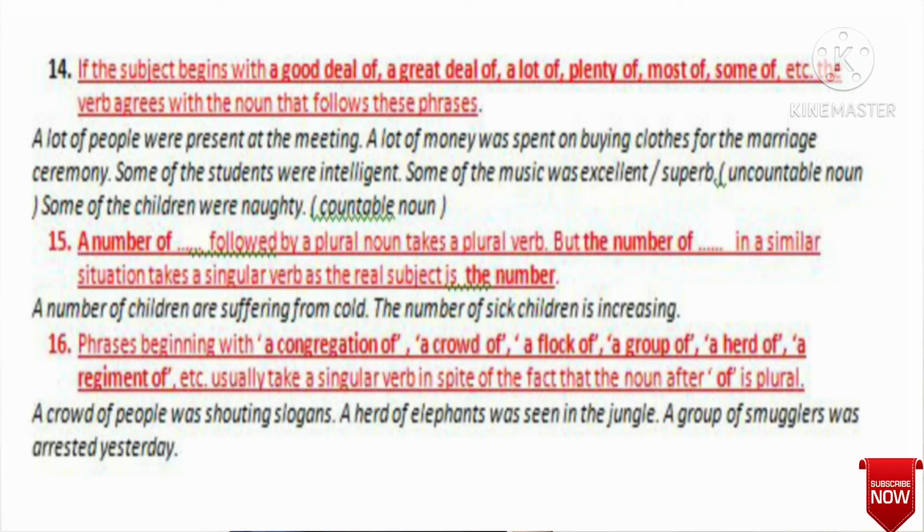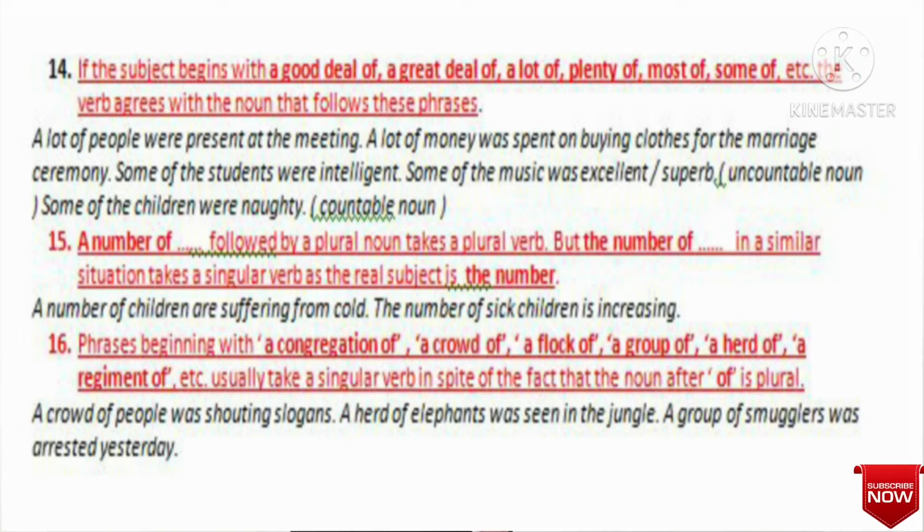Mark the examples. A number of children are suffering from cold. A number of children, children is plural, and always a number of takes a plural noun, and the number of always takes a singular noun. The number of sick children is increasing. Here the number of sick children, children is plural, but the number of sick children is singular, so it took the singular verb, that is, is.